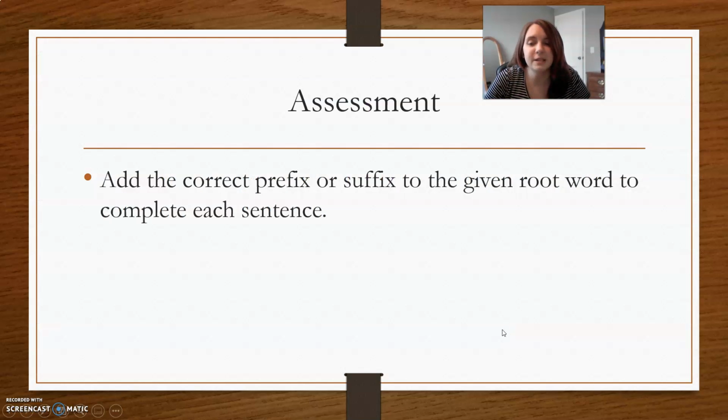Your assessment for today is to add the correct prefix or suffix to the given root word to complete each sentence. And I will see everyone in our next video.